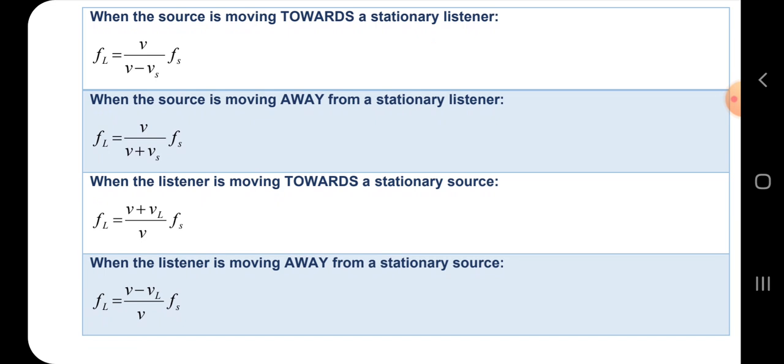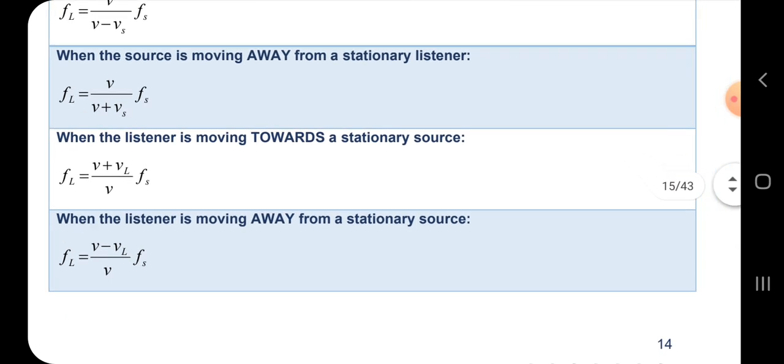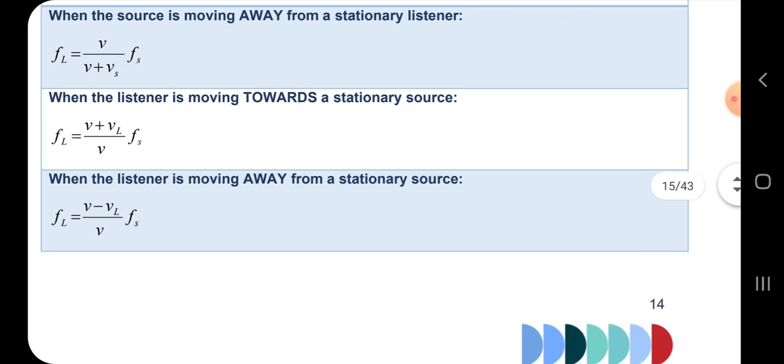So when the sound is approaching a stationary listener, it's minus. But when the sound is moving away, meaning the source is moving away from a stationary listener, it's plus. So when the listener is moving towards a stationary source, now there is the listener, and the source, which is the ambulance with a siren that is ringing quite loud, is standing, and you are moving towards this ambulance. Maybe it's at a crime scene, you are moving towards it.